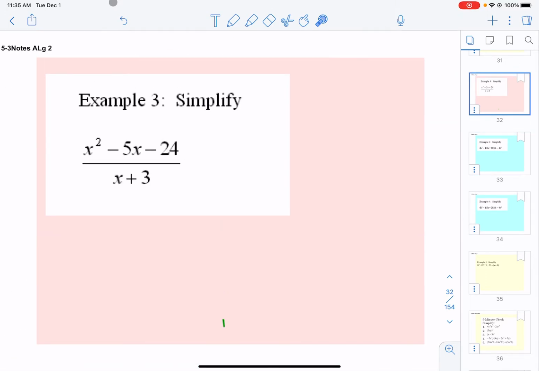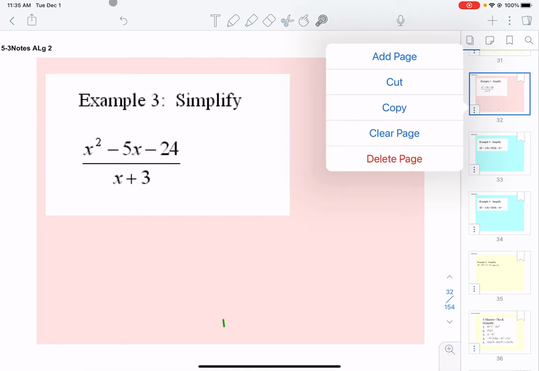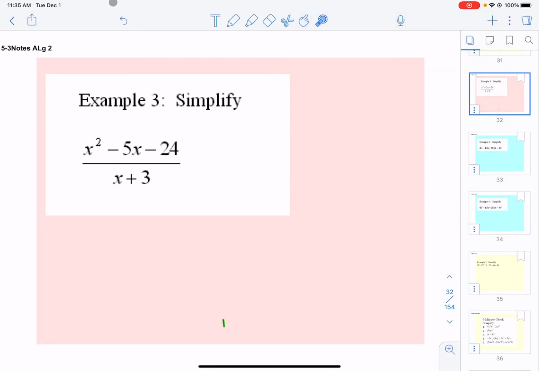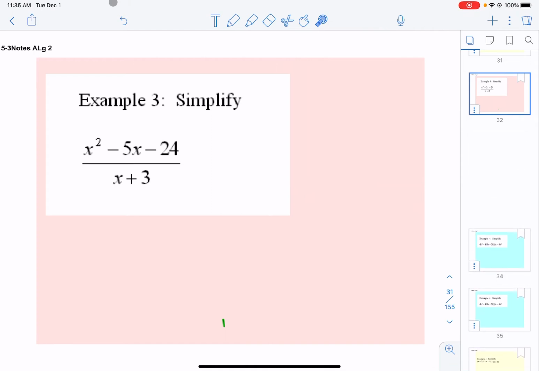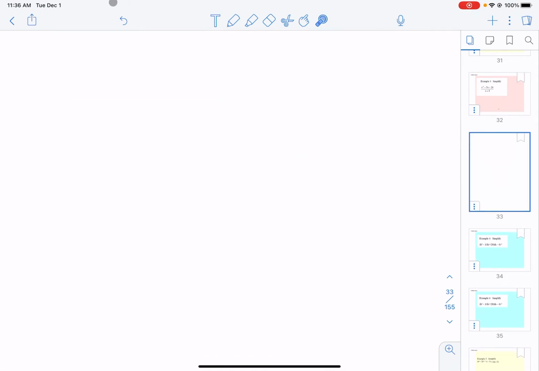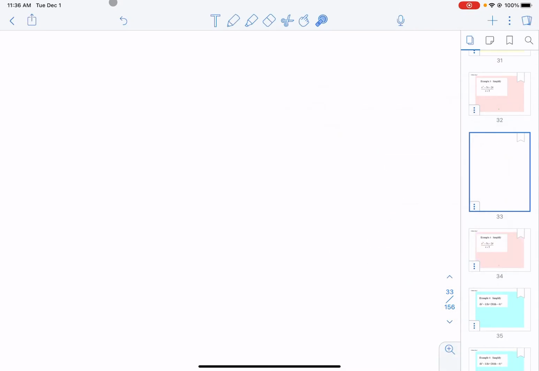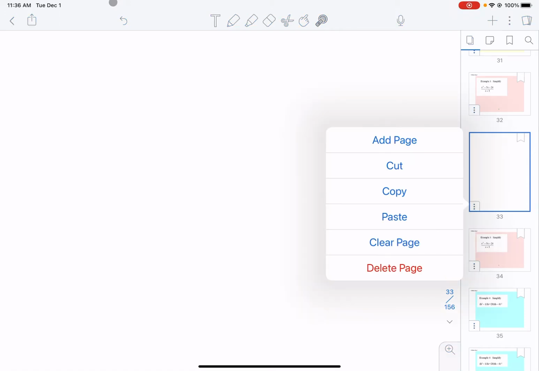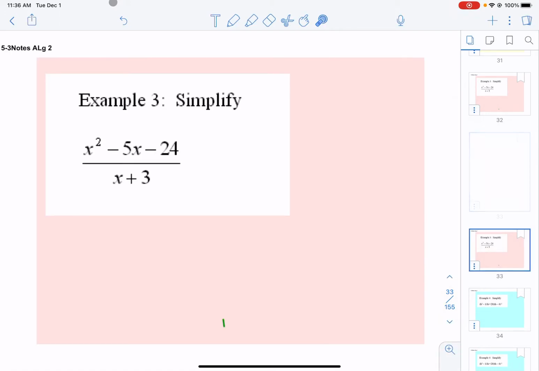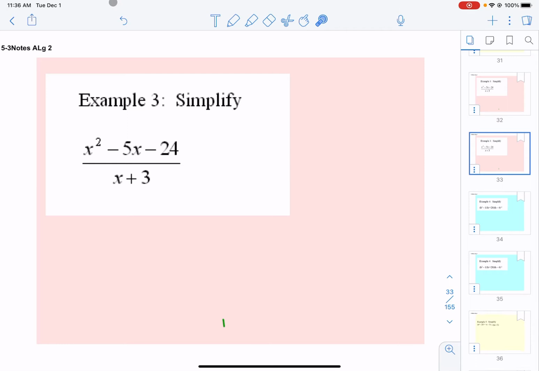Yeah, let's do that. Okay, let me kind of clone this page. So I am going to do this problem twice.